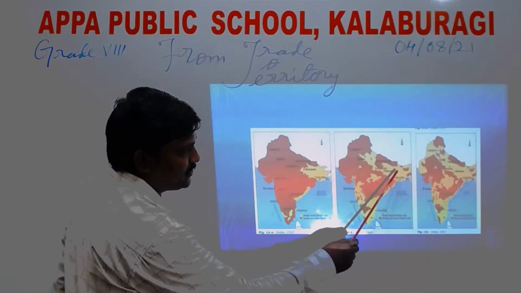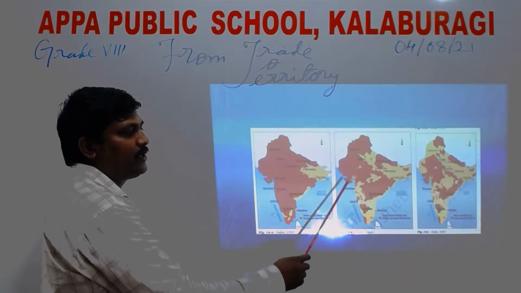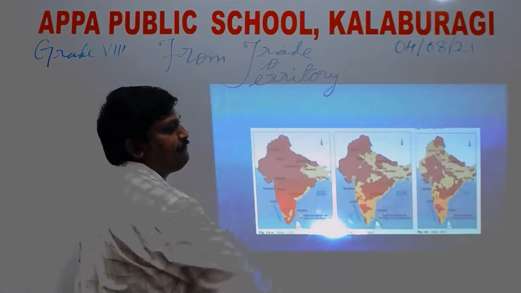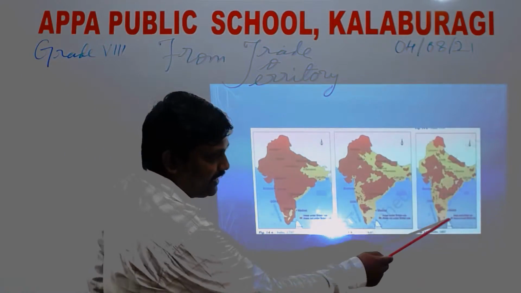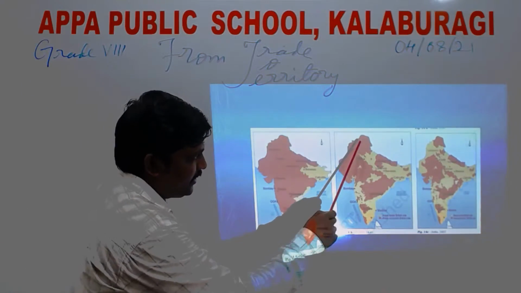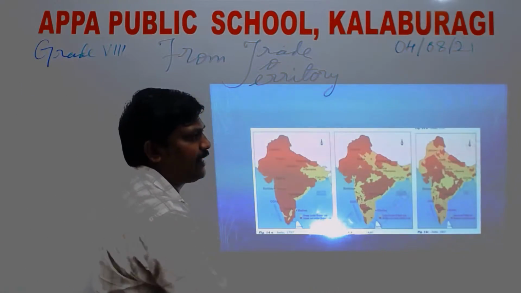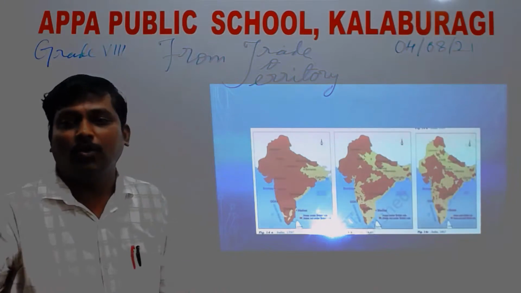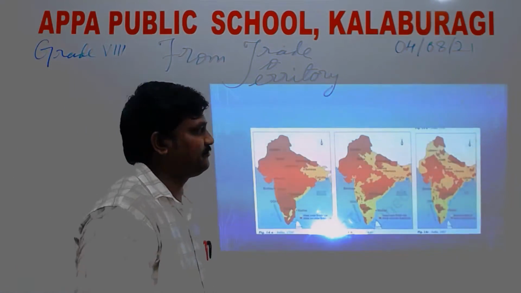You can see the changes. Slowly and gradually the Britishers rose to power. Now here, this is the map of 1857. You can see this was the total Mughal territory, and here the Mughals began, and totally you can see only a few parts were left in India, and the rest was ruled by the Britishers.